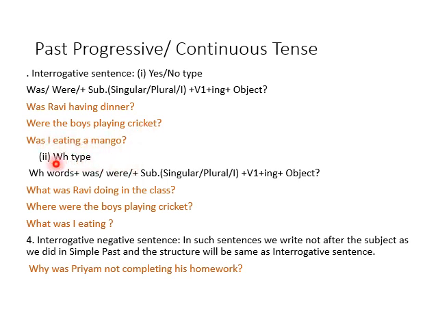And then the double type structure is here. Example, what was Ravi doing in the class? Where were the boys playing cricket? What was I eating? And here, in interrogative negative sentences, we write not after the subject as we did in simple past. And the structure will be the same as the interrogative sentence. Okay, like this. It's clear? If you want to put a note, put that note like this: why was Priyam not completing his homework? It's clear? The note is here.